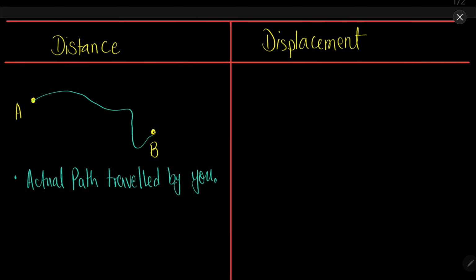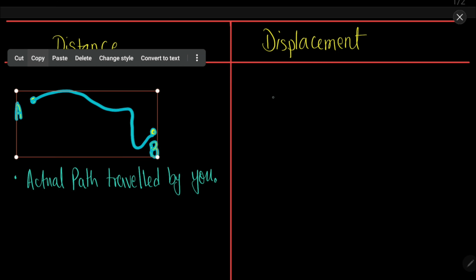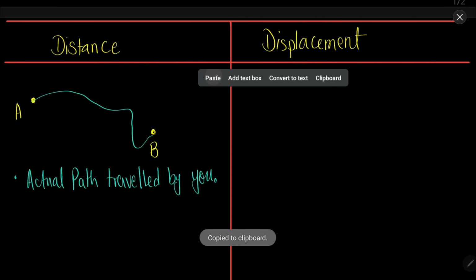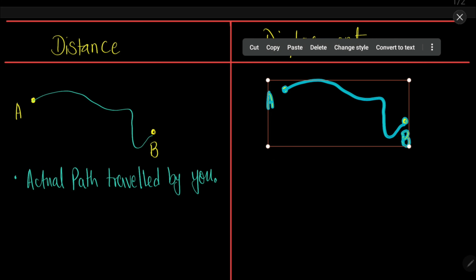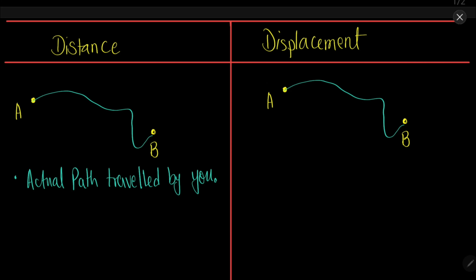Now what is displacement? Let's take the same example. What would be the displacement in this situation when you are going from A to B? Displacement actually is the shortest path between A and B. There can only be one shortest path, which is this.